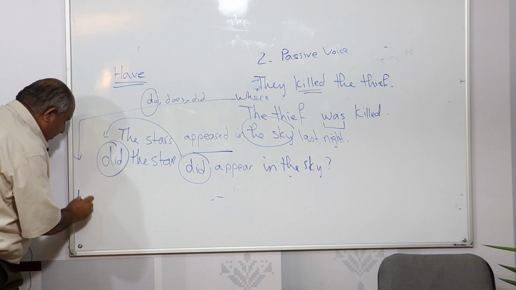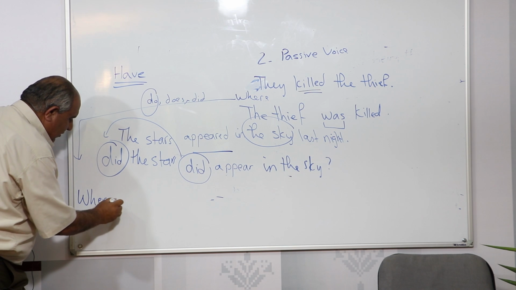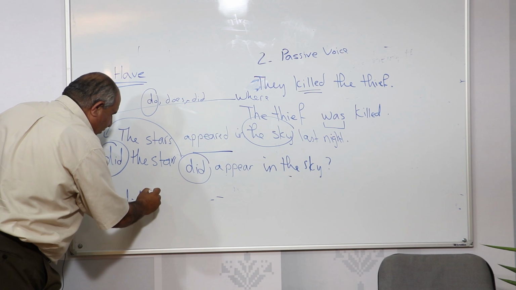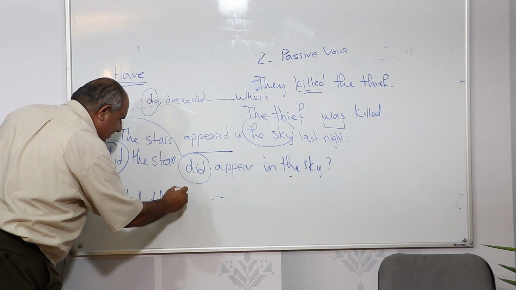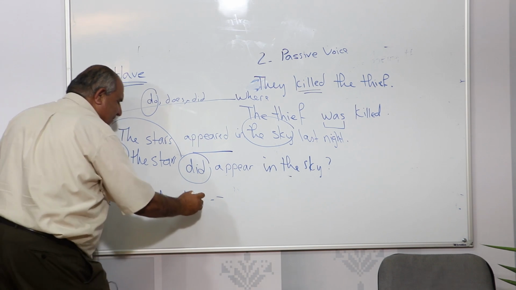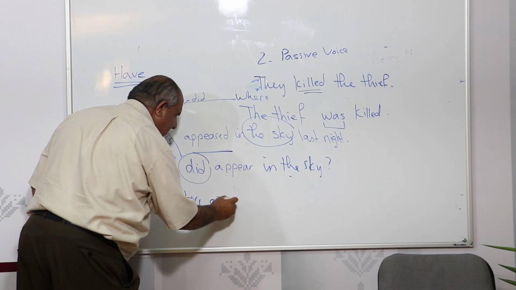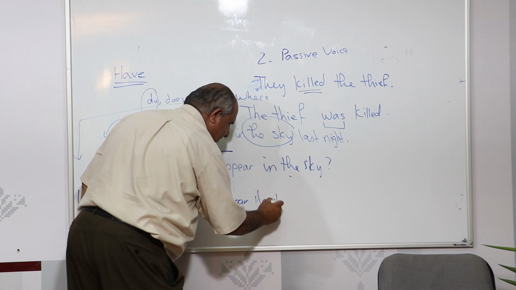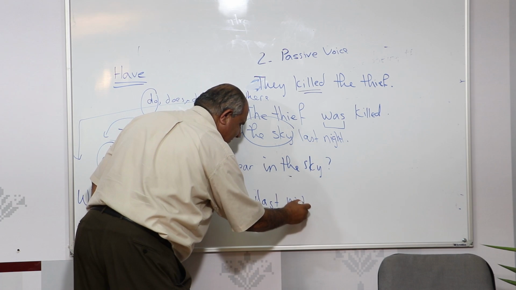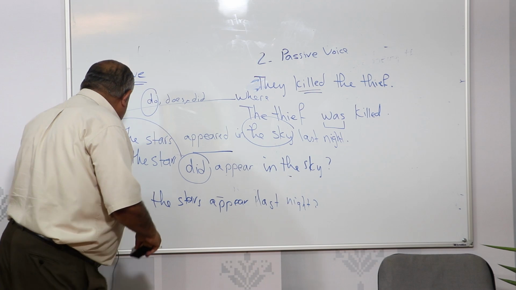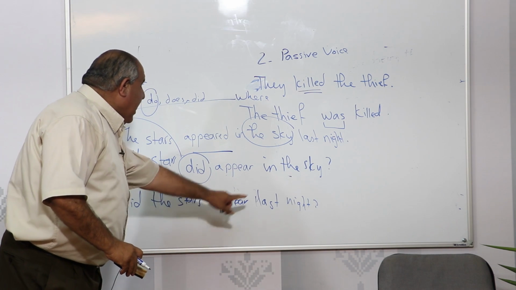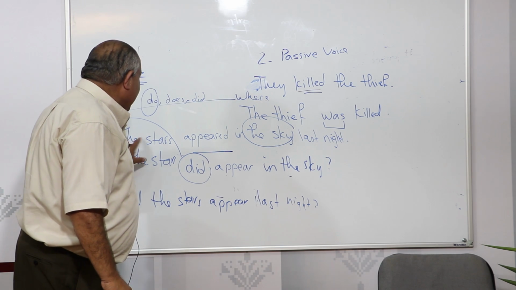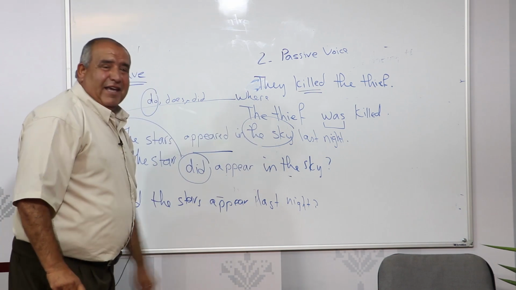So we have where, then we have did, then the stars, then appear, last night. The question is now, where did the stars appear last night? The answer is, the stars appeared in the sky last night.